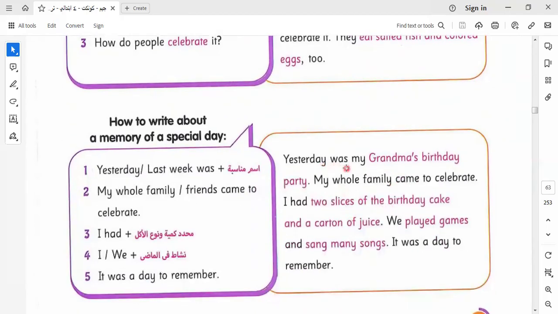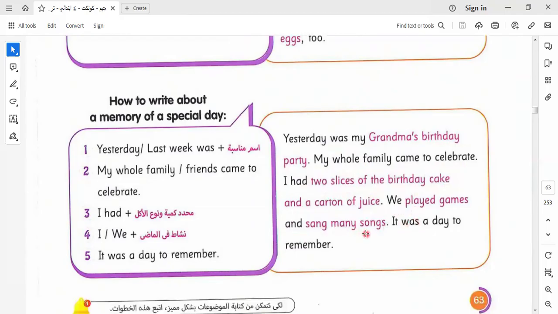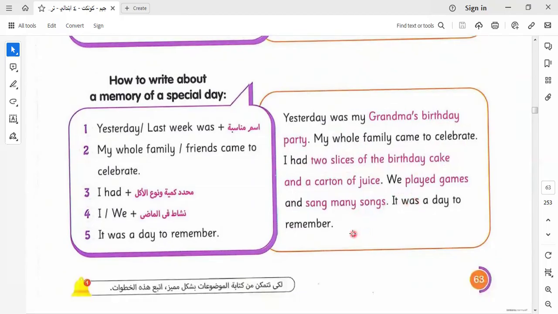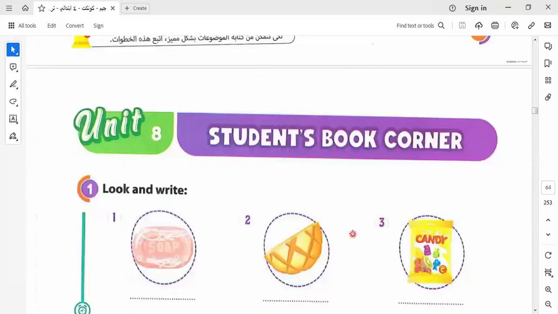Okay. Yesterday was my grandma's birthday party. My whole family came to celebrate. I had two slices of birthday cake and a carton of juice. We played games and sang many songs. It was a special day. It was a special day to remember. Okay.